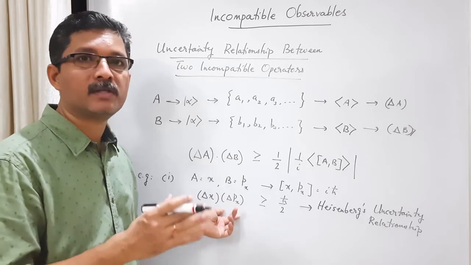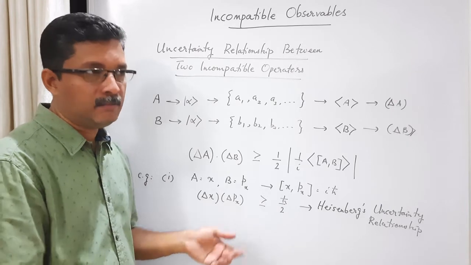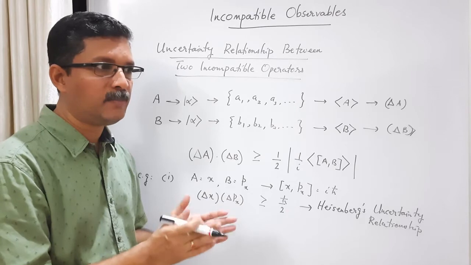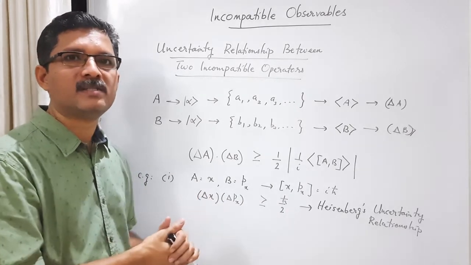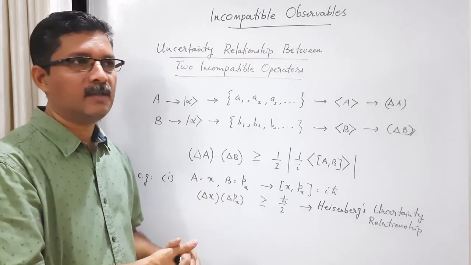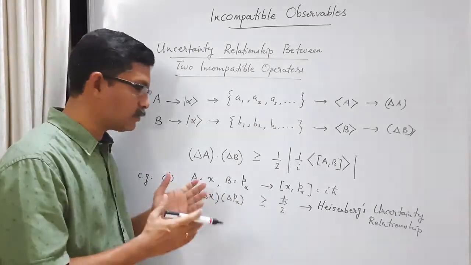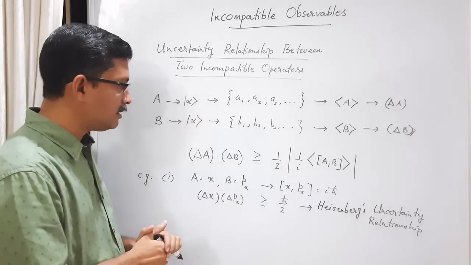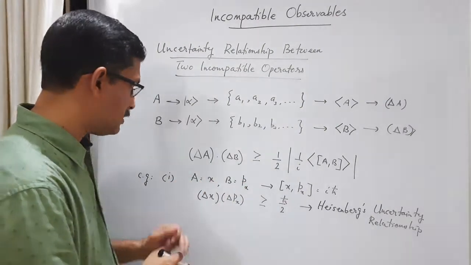So in many books you can see the statement that they cannot be measured at the same time. That is not correct. Maybe simultaneously measured is correct, but the common English meaning of simultaneous is at the same time. But here what we mean is common, in the sense that there are no common eigenkets. Maybe that is an unfortunate choice of the word simultaneous eigenkets. We should have used simply common. Okay. So this is Heisenberg's uncertainty relationship. You can see that it's a special case of this general uncertainty relationship.